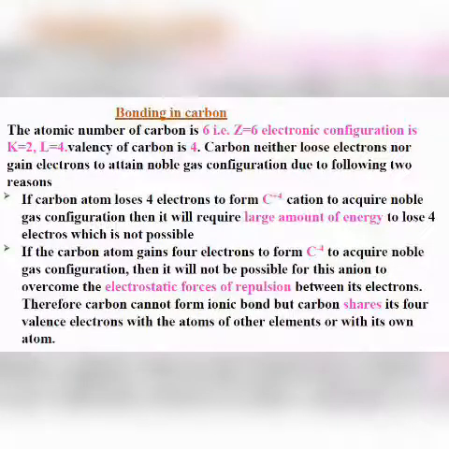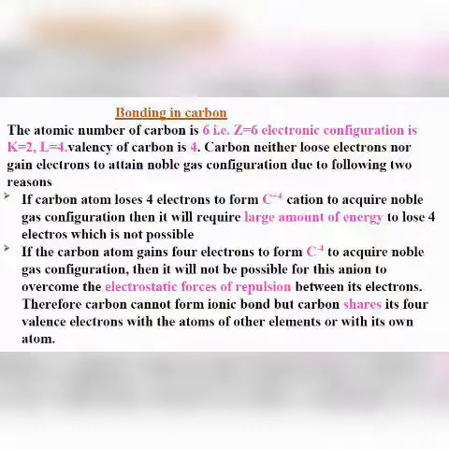Now bonding in carbon. What do we mean by bonding in carbon? What type of bond is present between different atoms of carbon? Now just see your slides. The atomic number of carbon is 6, and what is the electronic configuration? In the K shell there are 2 electrons and in the L shell there are 4 electrons. But in the L shell there should be 8 electrons, and there are only 4 electrons.